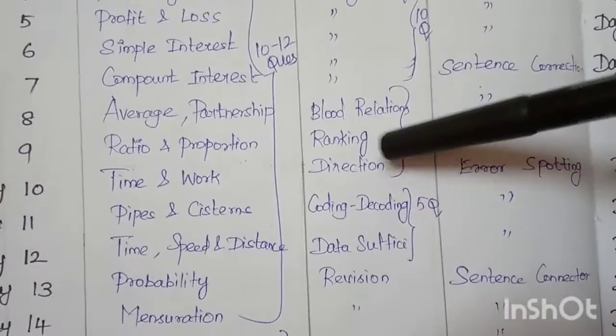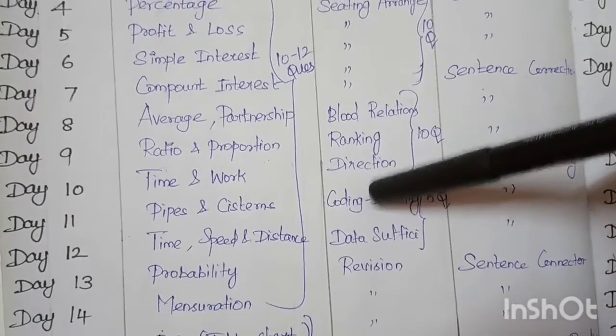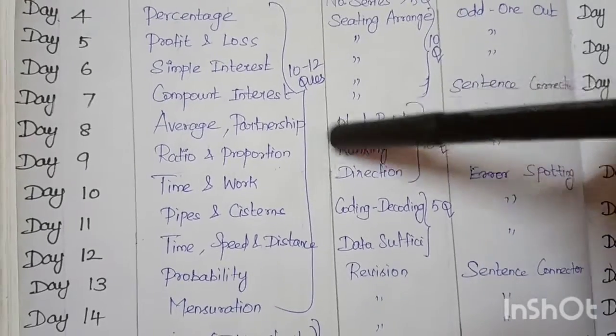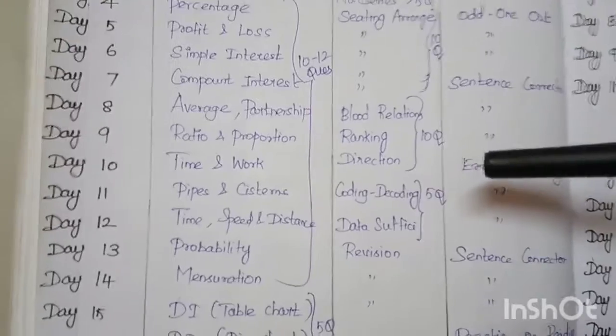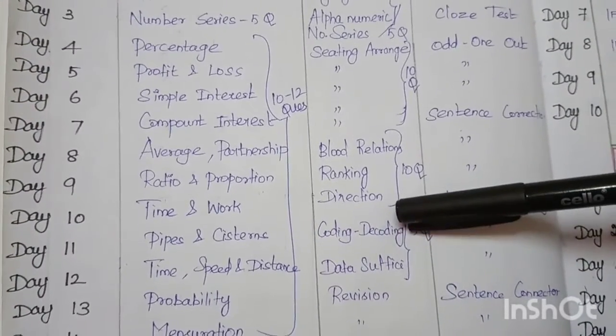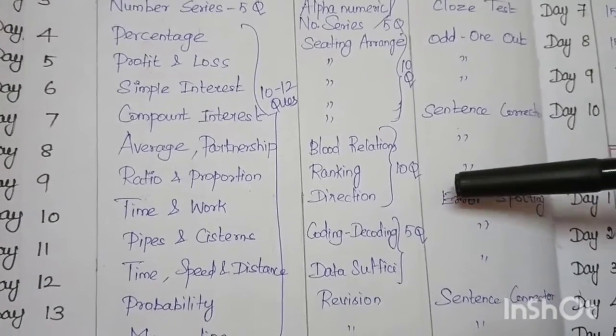Then blood relations, ranking, direction sense. In direction there will be 3 questions, in ranking there will be 3 to 5 questions, and in blood relations there will be 3 to 5 questions, according to the SBI Clerk preliminary question analysis. After the exam only can we analyze the question paper.